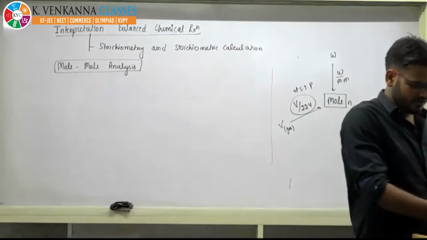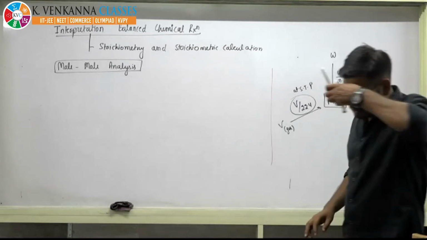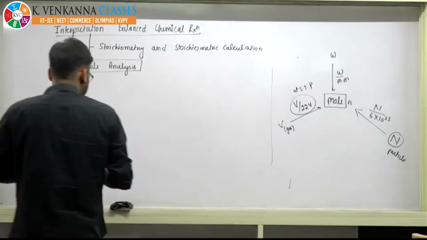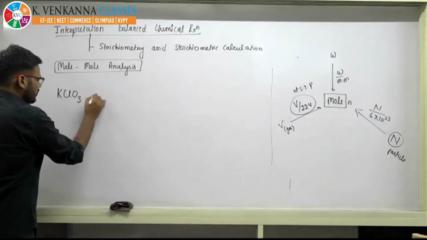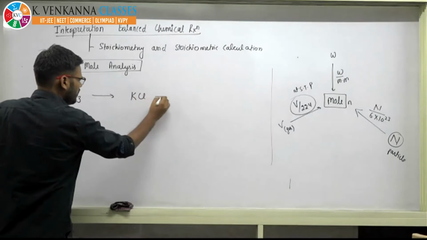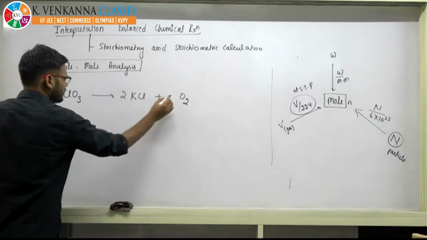Okay, so I am just giving one problem, just tell me the answer. We have already understood that on heating potassium chlorate, it produces KCl and O2. We have already balanced it. It is 2, 2, and 3.